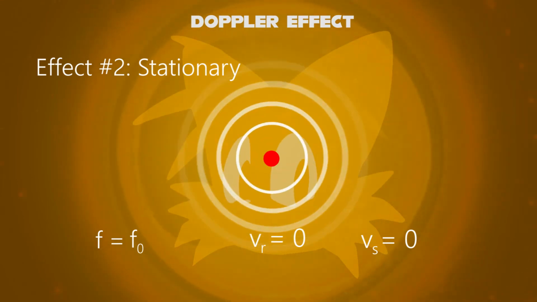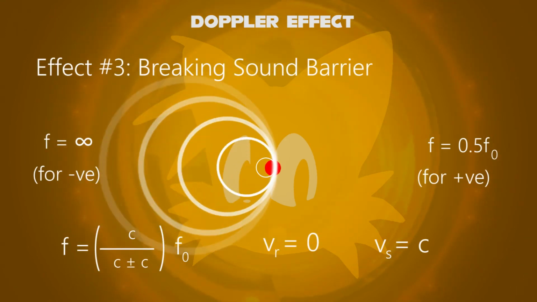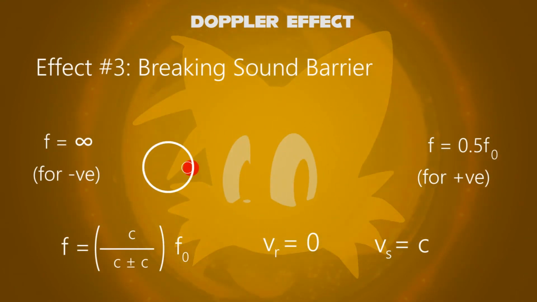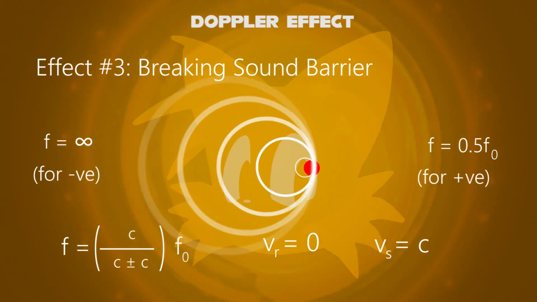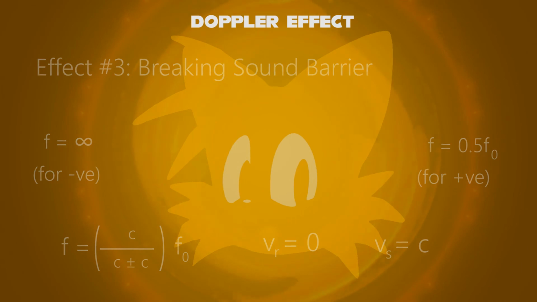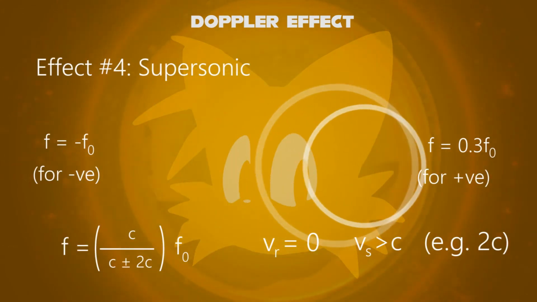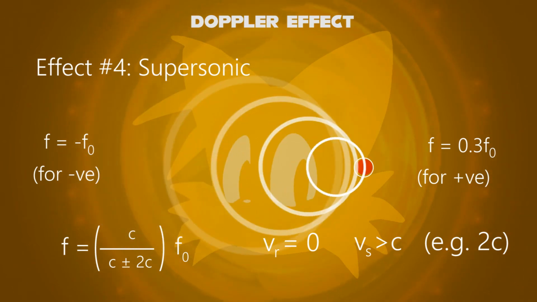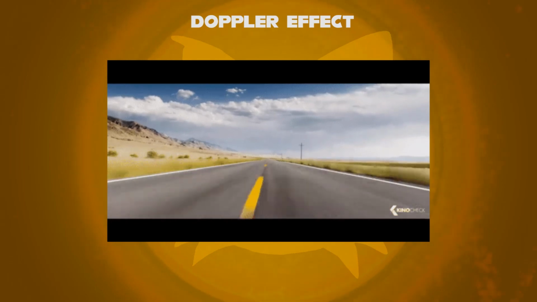There is no change in the frequency. For breaking the sound barrier, the speed of the source equals c. The higher frequency would be infinity times f0, and the lower frequency is 0.5 times f0. And for supersonic, the speed of the source is greater than c. The faster the source, the faster the sound waves travel. Just like Sonic the Hedgehog runs so fast at supersonic speed.